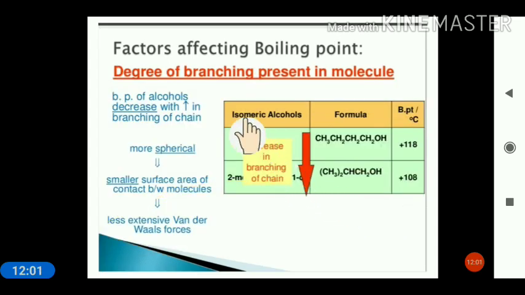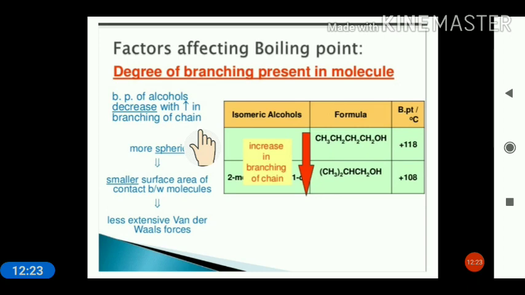Another factor affecting boiling point is degree of branching. Boiling point of alcohols decreases with increase in branching of chain. You can see the isomers, for example, normal pentane, isopentane and neopentane.